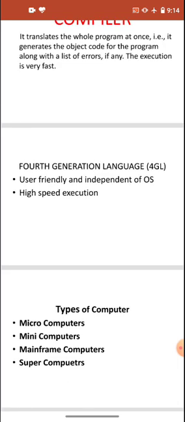Then we have the types of computers: microcomputer, mini computer, mainframe, and supercomputer. Microcomputers we use at homes, in schools and in different offices, like laptops, and in banks or in various other places we use mini computers. Then we have the mainframe computer, which is used by bigger organizations like stock exchanges, universities, banks, and many more. And then we have the supercomputers, which are used for robots, weather forecasting, space research, various other research, and many more things.